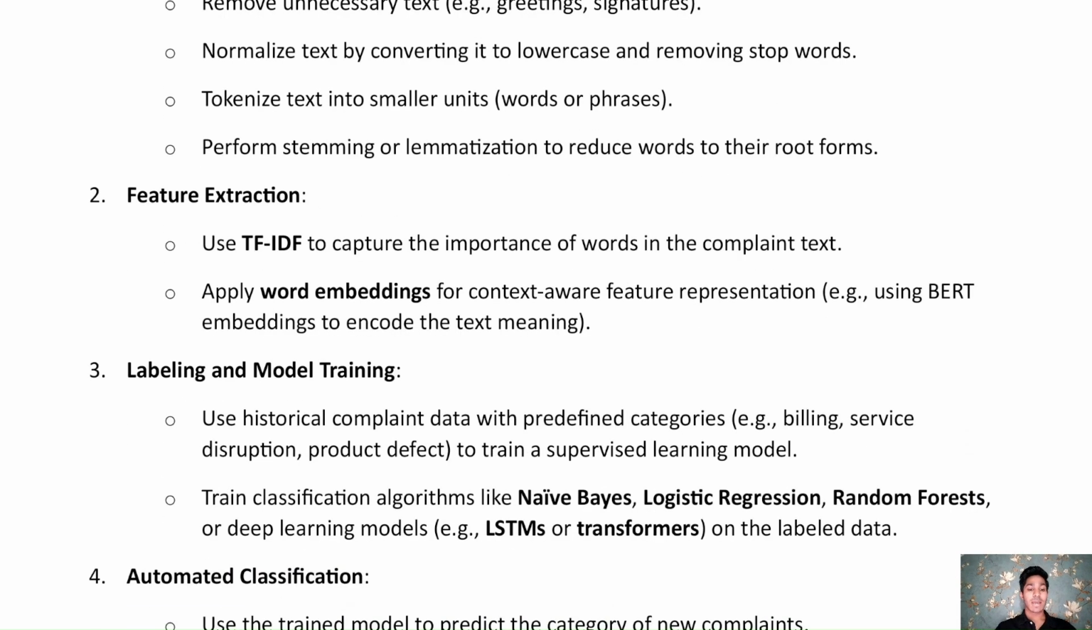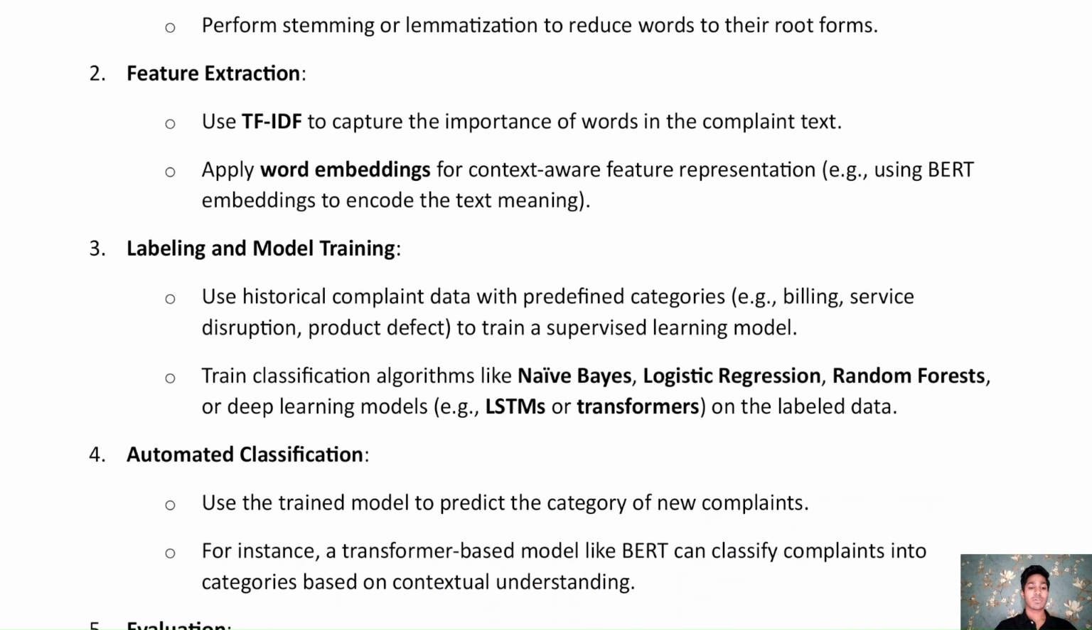And then we have labeling and model training. In this, we use historical complaint data with predetermined categories, for example, billing, service disruption, product defect, to train a supervised learning model. And then we have train classifier. So labeling and modeling includes training classifier algorithms like Naive Bayes, logistic regression, random forest, or deep learning models, which include transformers, on the labeled data.